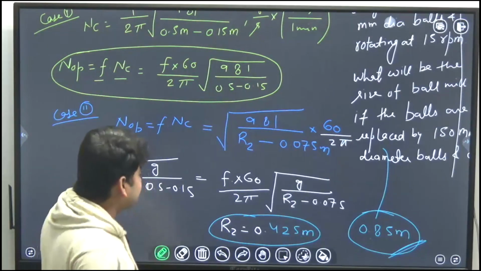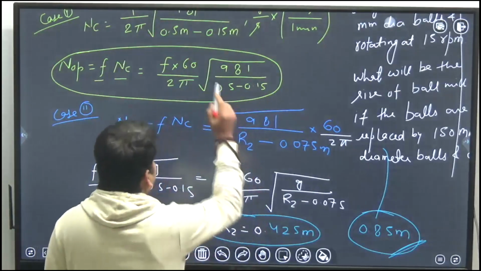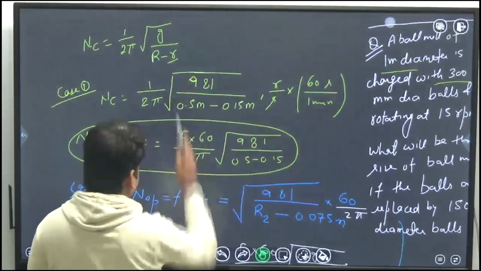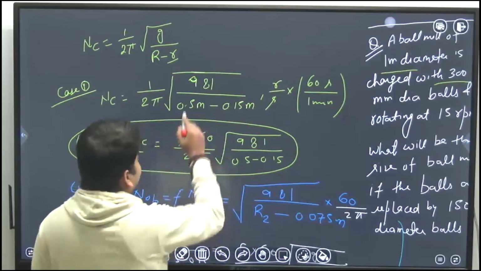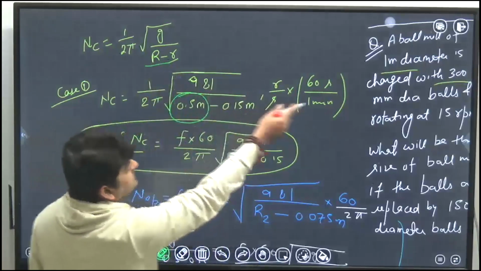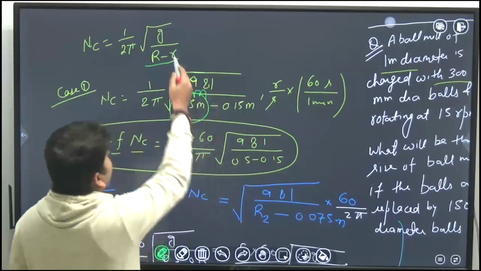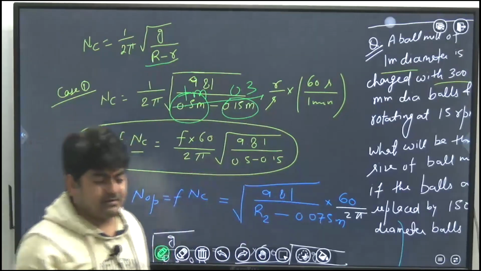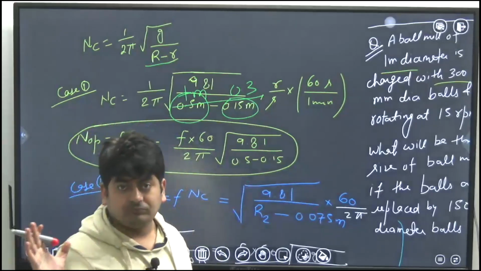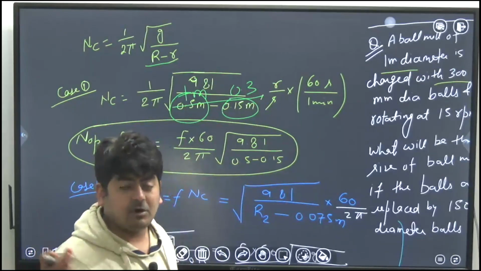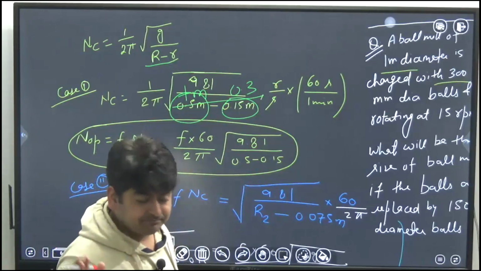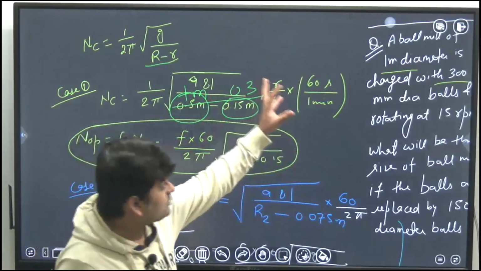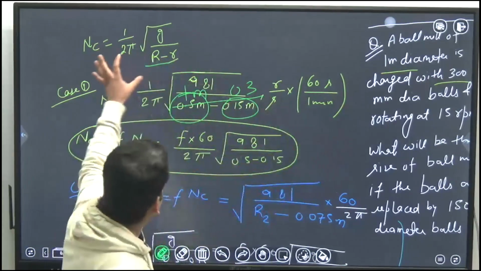First, when I am writing the values here in the formula, I can write R is equal to 1 meter, small r is equal to 0.3 meter. This is the mistake most people make because of excitement or I don't know what. So always focus, read the question statement properly, see the formula.